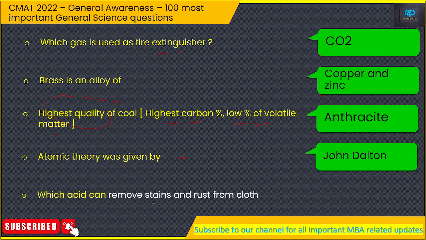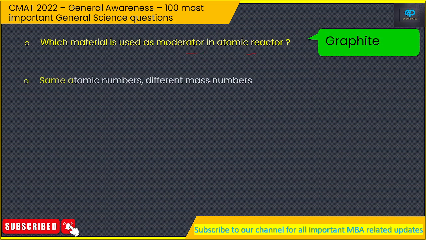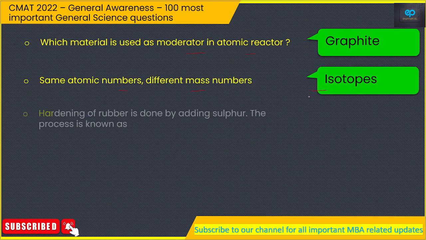Which acid can remove stains and rust from cloth? So that would be oxalic acid. Which material is used as a moderator in atomic reactor? So that is graphite. Same atomic numbers and different mass numbers, that is known as isotopes.